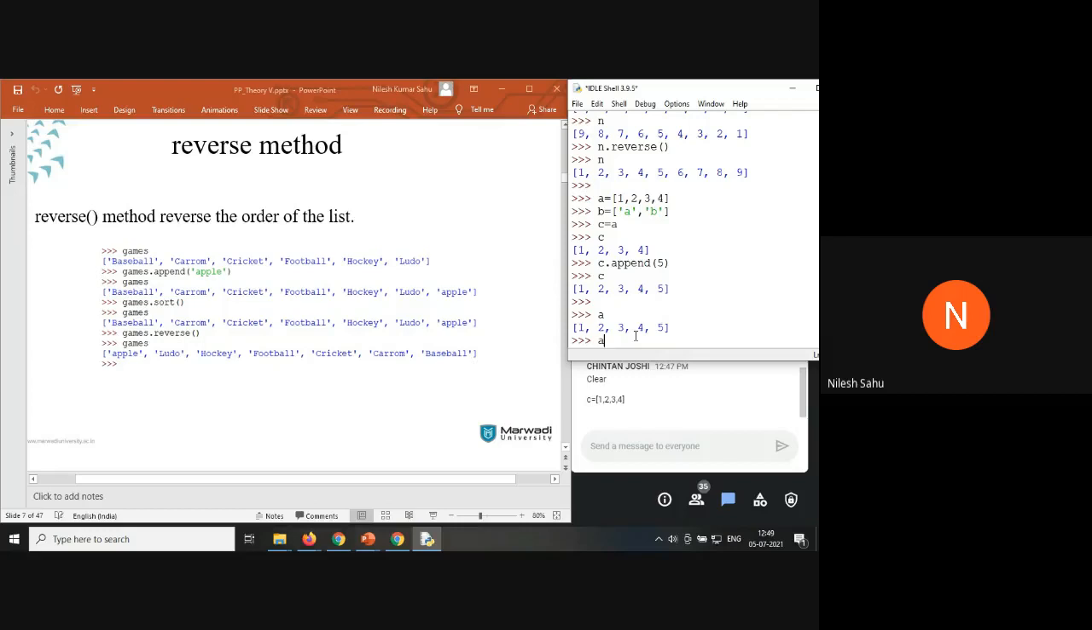So like I say, when I say a dot pop, the last value of a, 5, is going to be popped. The value inside a is 1, 2, 3, 4. Let me show you the value inside c also. 1, 2, 3, 4. Why is this happening? Even though they are two different variables a and c, they are referring to the same object. Yes, they are referring to the same memory location.